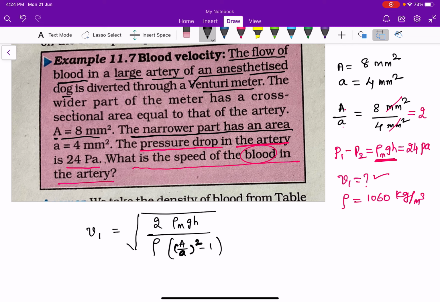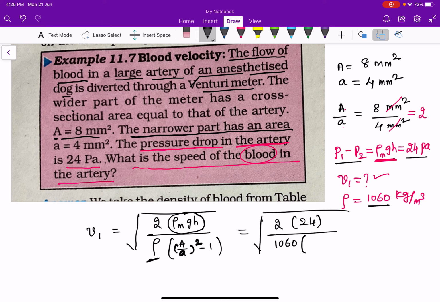So this is equal to the square root of 2 into rho m g h, which is the pressure difference, 24 pascals, divided by rho, the density of the blood, 1060, into ((A by small a) square minus 1).